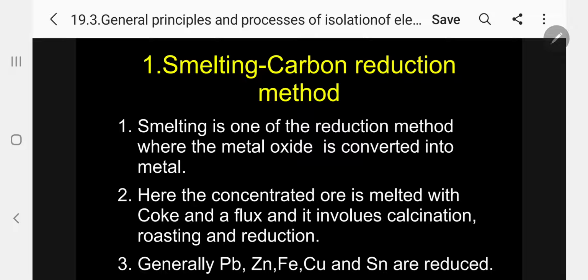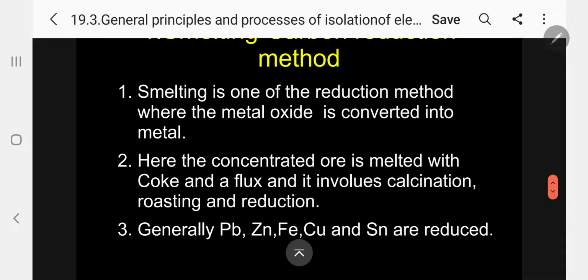I have given already, there are 8 methods I showed you. So let me go one by one. The first, again kindly follow. Always keep in mind the Ellingham diagram, the basic idea. I am using first one, smelting, that is the carbon reduction method, known as smelting. Kindly follow.